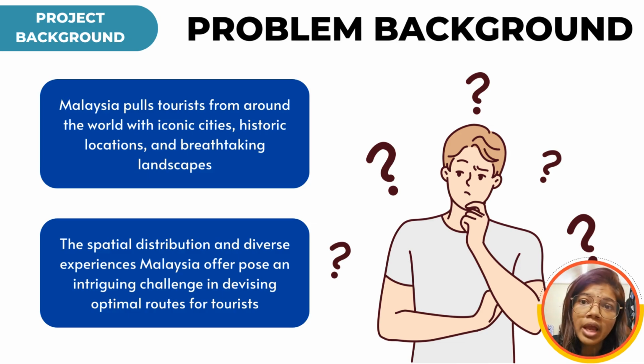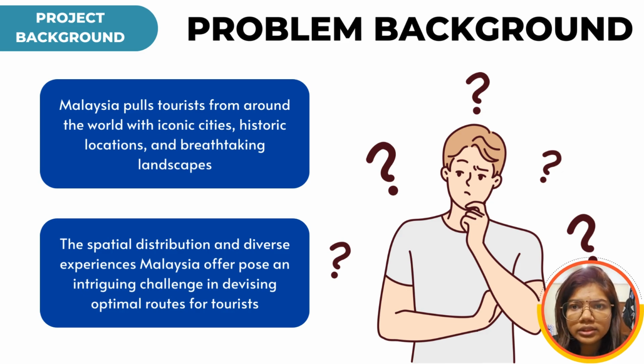the country. Additionally, the diverse experience suggests that tourists may be interested in a wide range of activities and sites, from urban landmarks to historical sites and natural wonders. Combining these points, the problem arises from the need to efficiently plan travel routes for tourists who want to experience the diverse offerings of Malaysia.